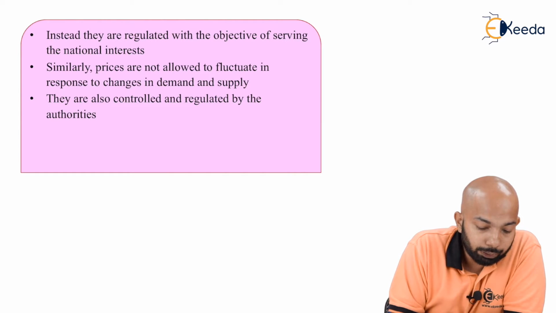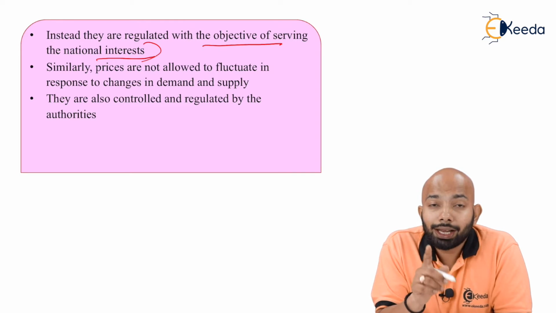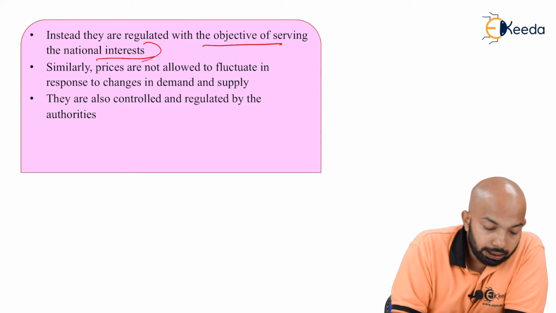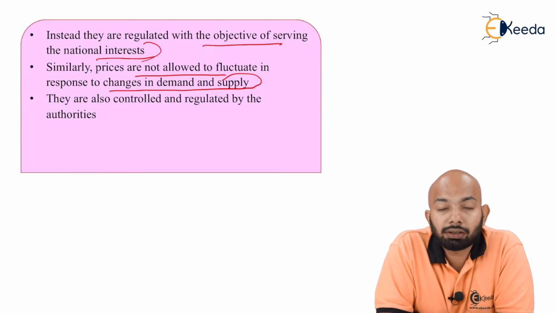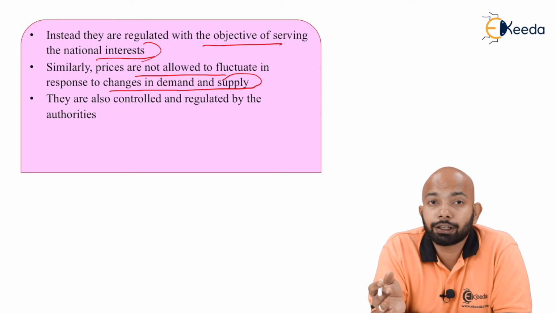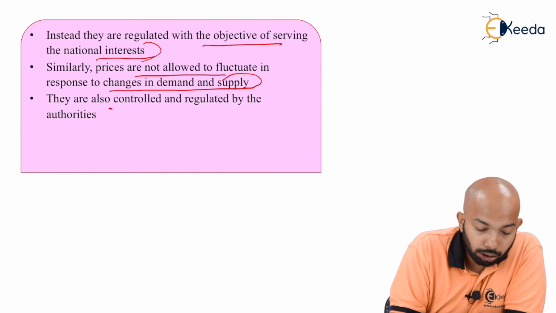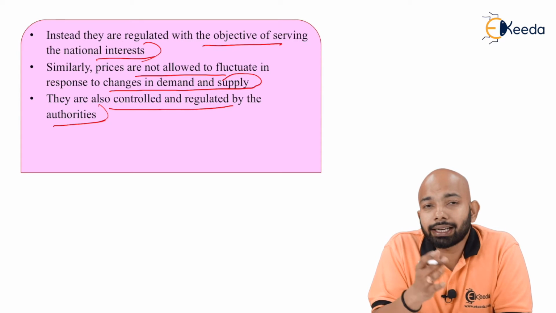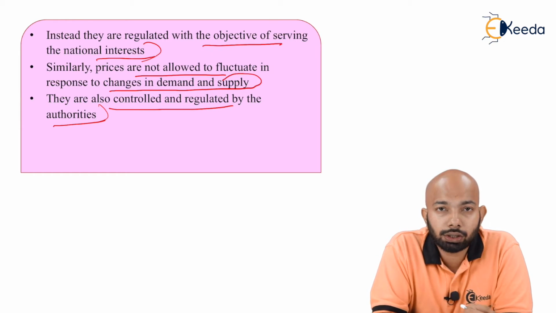Instead, they are regulated with the objective of serving national interest. So, if we are working with a socialist economy, make sure that it is serving only national interest and not individual interest. Similarly, prices are not allowed to fluctuate in response to changes in demand and supply. As we have discussed earlier, demand and supply have no effect on the change in price, and neither does a change in price have an effect on demand and supply. It's vice versa. Prices are also controlled and regulated by the authorities, like government bodies, societies and cooperative bodies, who have complete authority and control the whole situation.